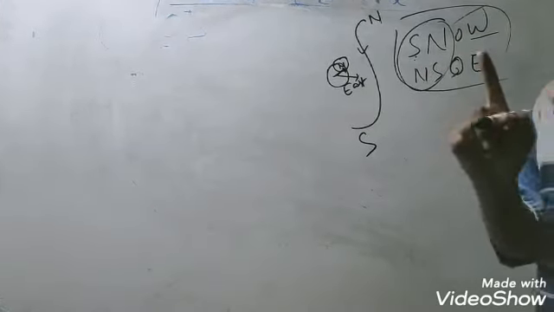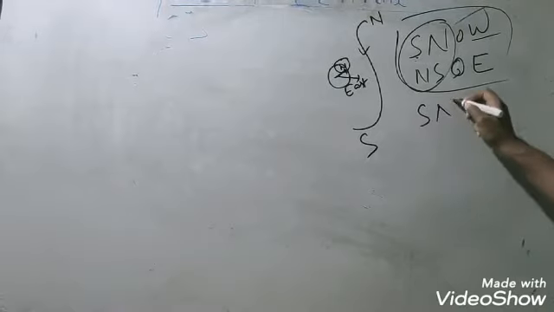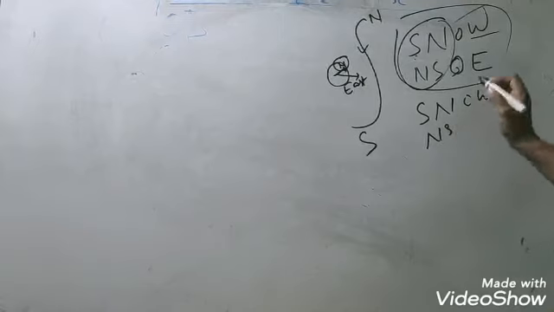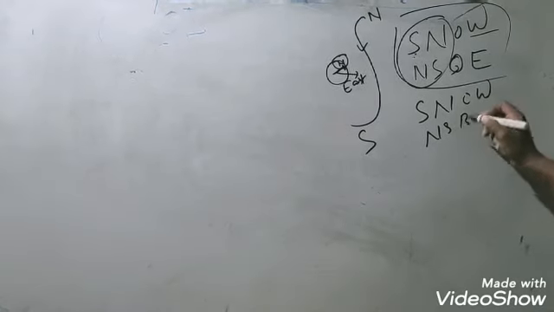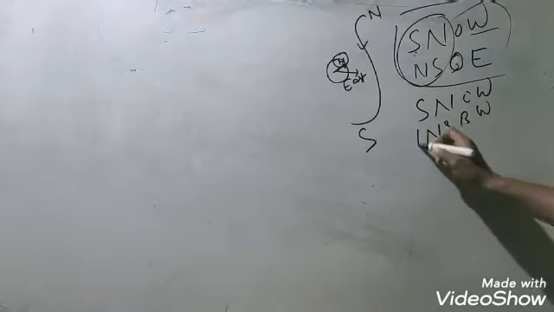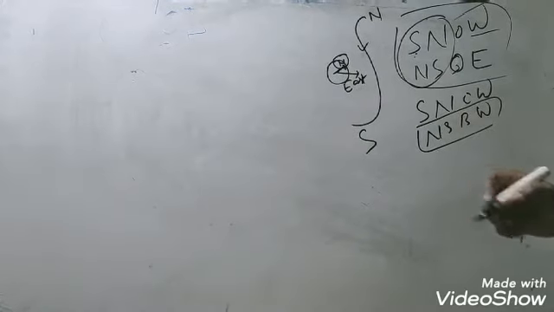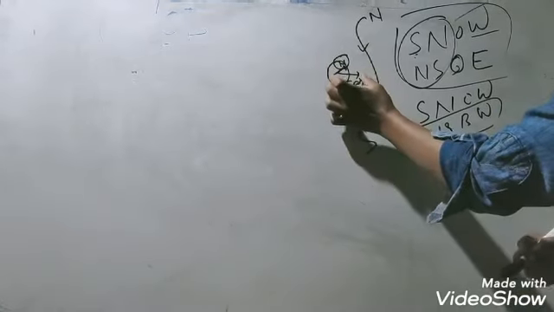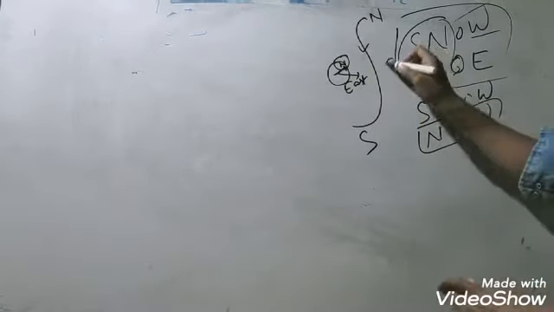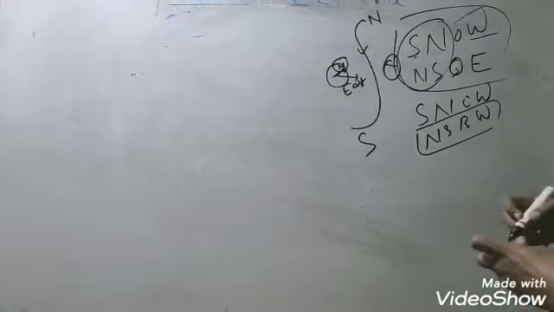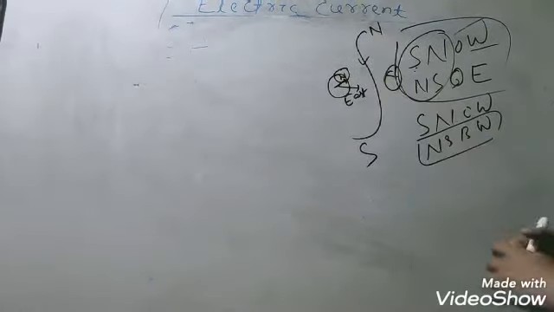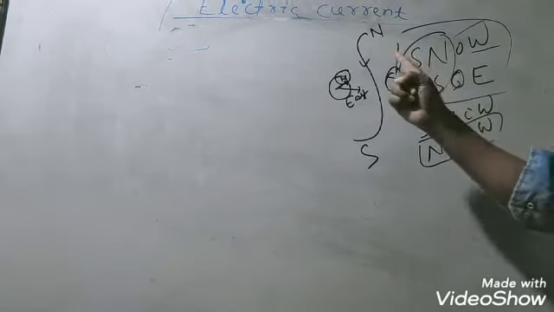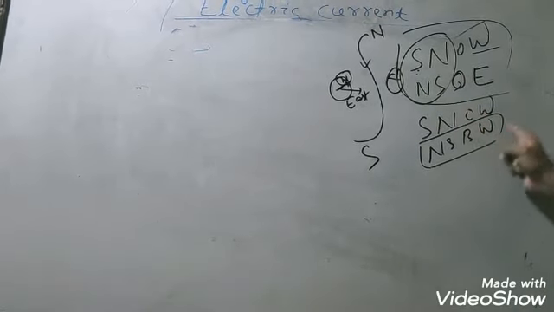But if we make a double change, SNOW becomes NSOW, with O below, and W remains as before. It means whenever current flows from north to south and the magnetic compass is present above the wire, the needle of the compass is deflected towards the west direction.